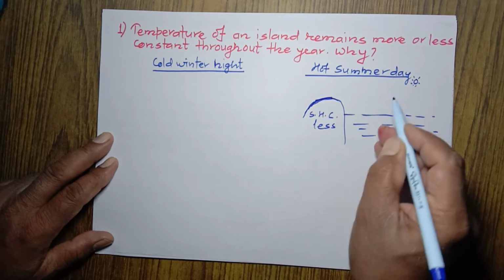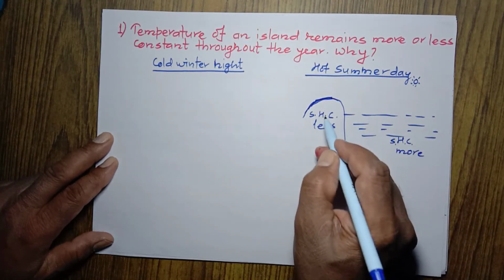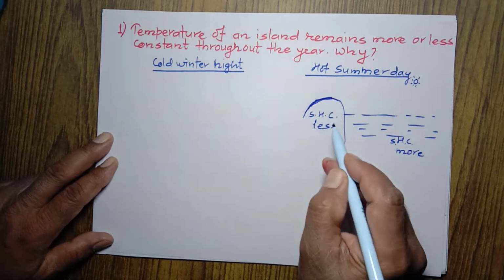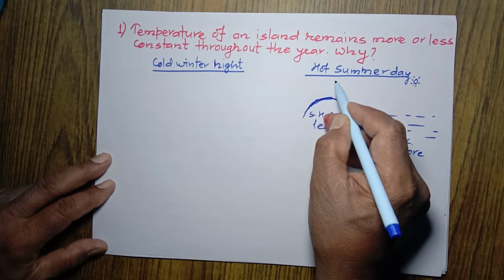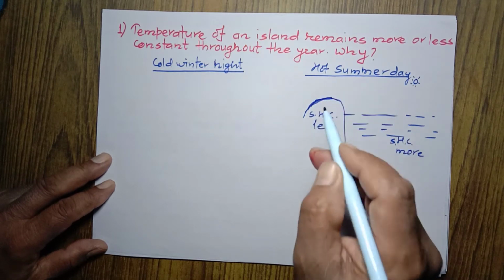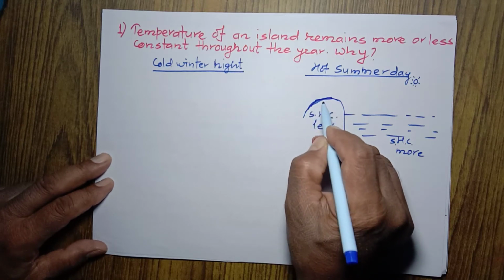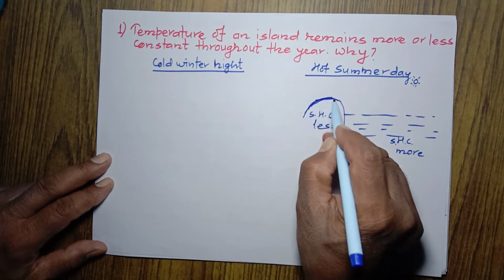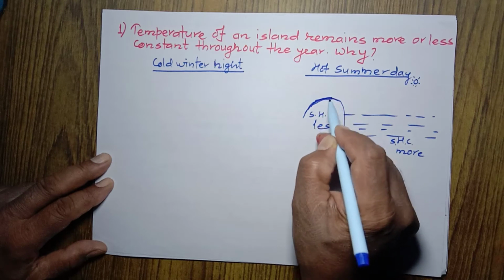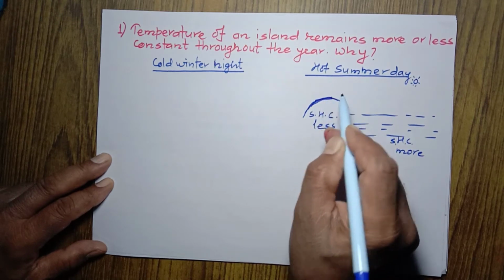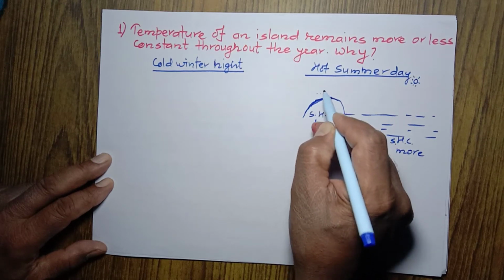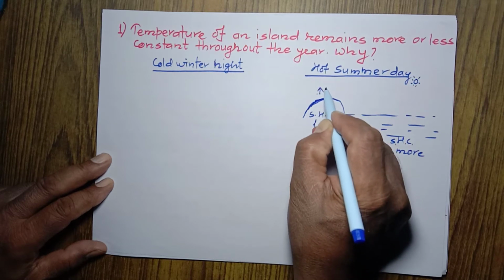Then what happens? Both of them absorb heat energy. If the specific heat capacity of land is less, then its temperature rises very quickly. And when the temperature rises quickly, the air which is present just above this land is heated up, because the temperature of this land is more. That's why the air is heated up, and this air moves up.